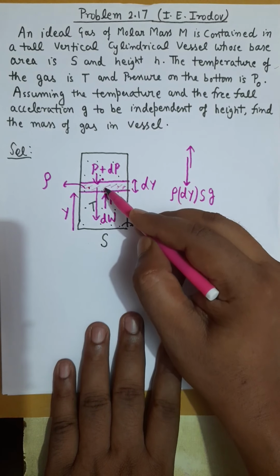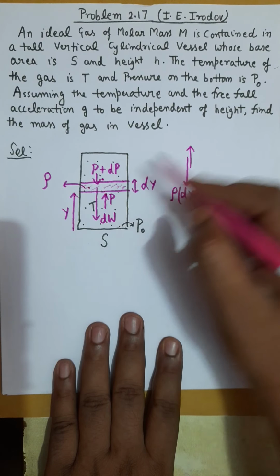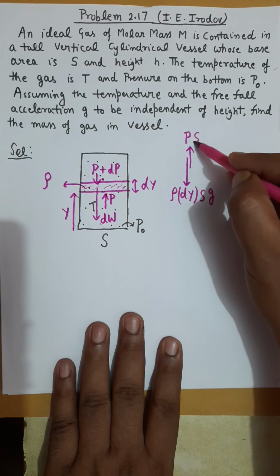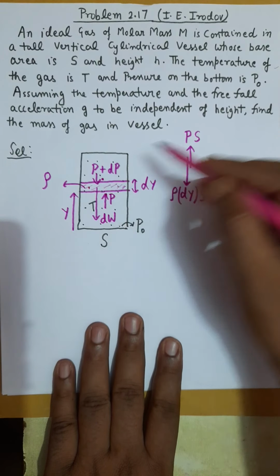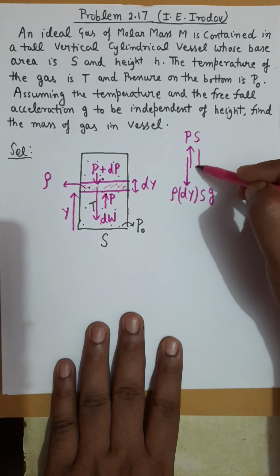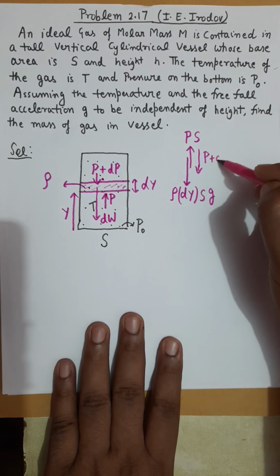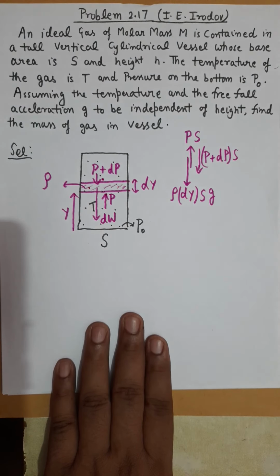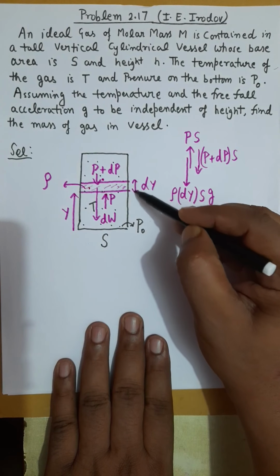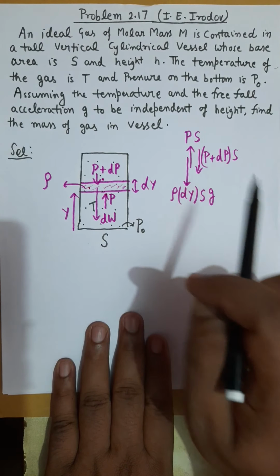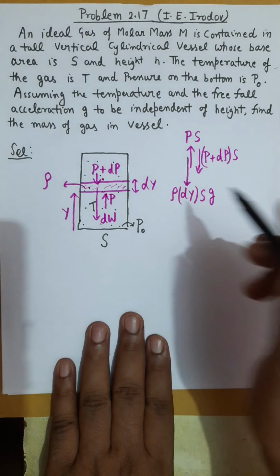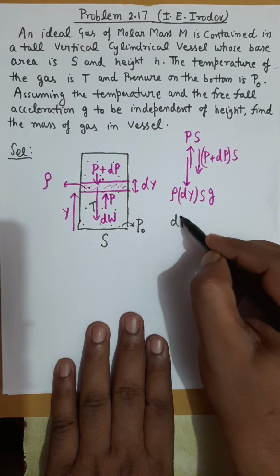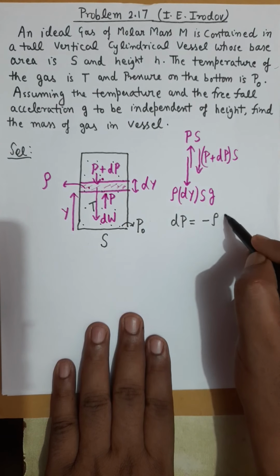Pressure below this differential layer is capital P. So that pressure into cross sectional area will be upward force, and pressure above the differential layer is P plus dP, due to which you will get a downward force, P plus dP times cross sectional area. For the equilibrium of this particular layer, for the equilibrium of this layer of dy width, we will balance all the forces, and if you balance all these forces, you get a relation as dP equals minus rho g dy.